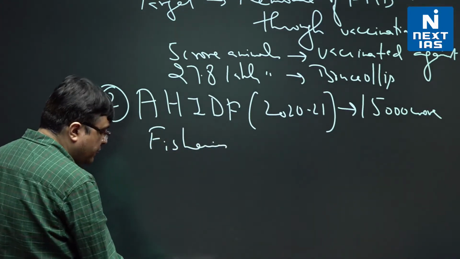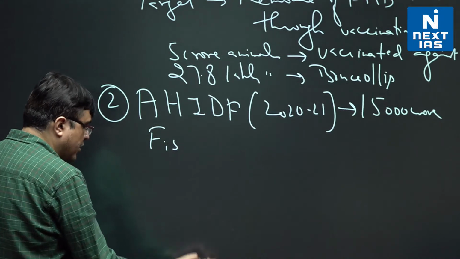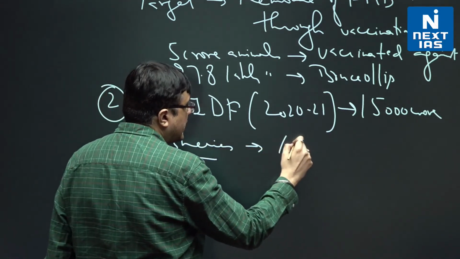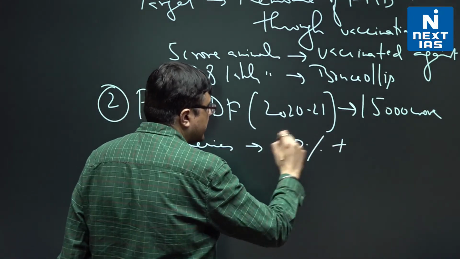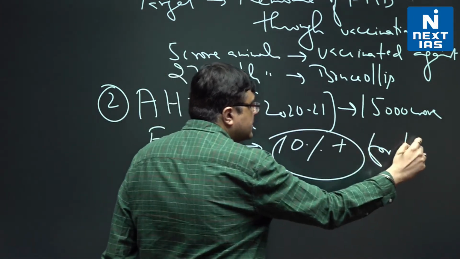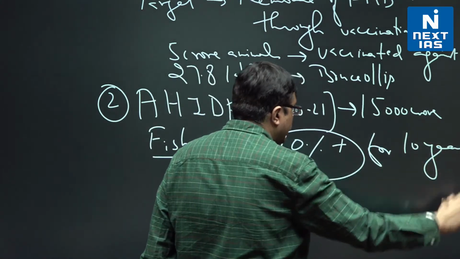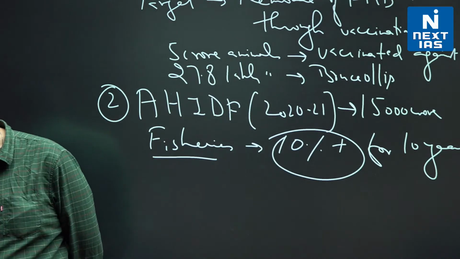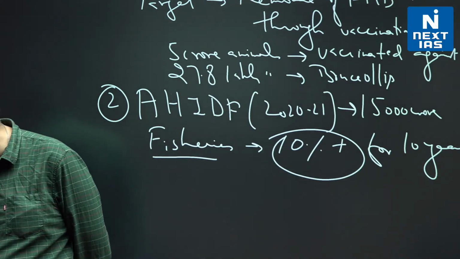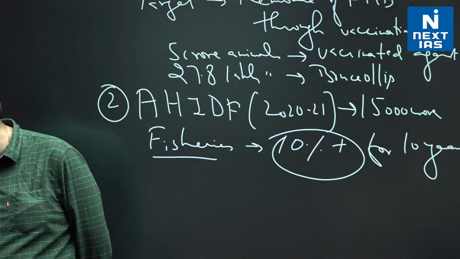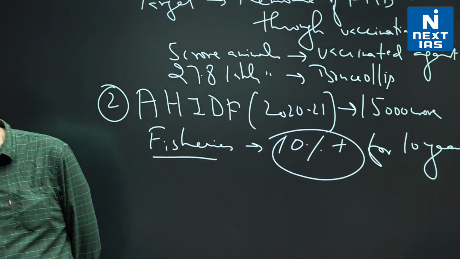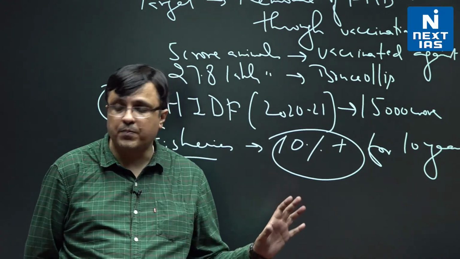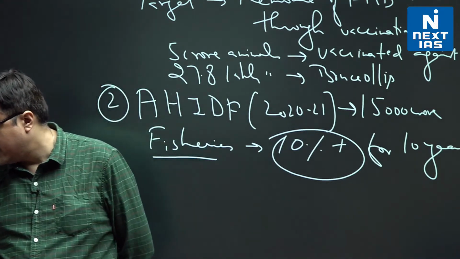And you know, the benefit of fisheries, if you ask me, this is one of the fastest growing sectors in India. Fisheries is growing at a 10% plus rate for 10 years now. पिछले 10 सालों से फिशरी का जो ग्रोथ रेट है वो 10% के ऊपर है on an average, and that's a huge achievement that we have had. Now the economic survey says that it provides employment to 28 million people, 2.8 crore people directly employed under fisheries.